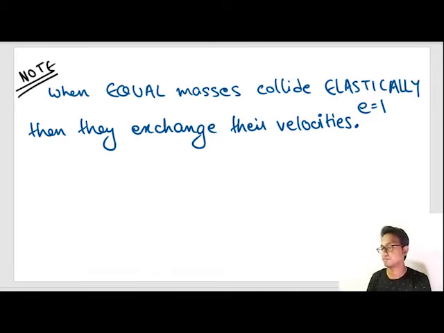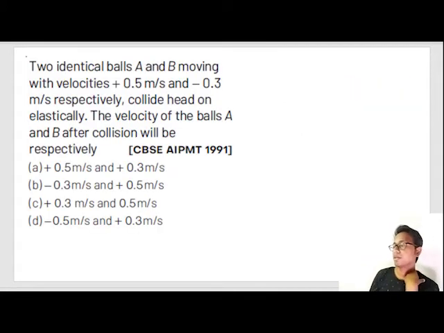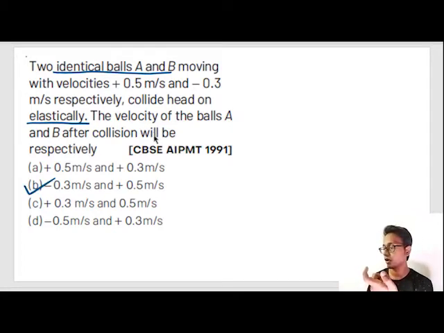Now let's read the next question. Two identical balls A and B moving with velocities plus 0.5 meter per second and minus 0.3 meters per second respectively collide head on elastically. The velocity of ball A and ball B after collision will be, we know the answer, they'll exchange their velocity. Two identical balls means they have equal mass and they are colliding elastically. These two conditions are only necessary. So option B is correct. Ball A will have this velocity and ball B will have this velocity because they exchange their velocities.